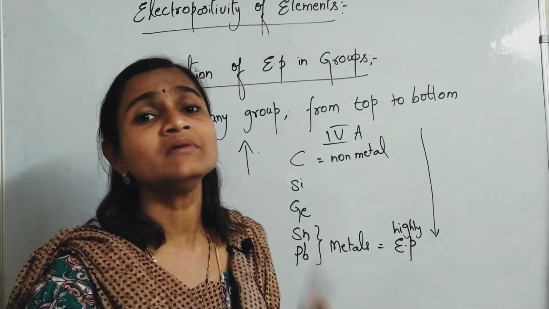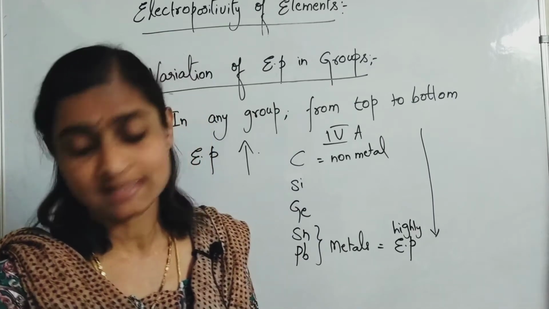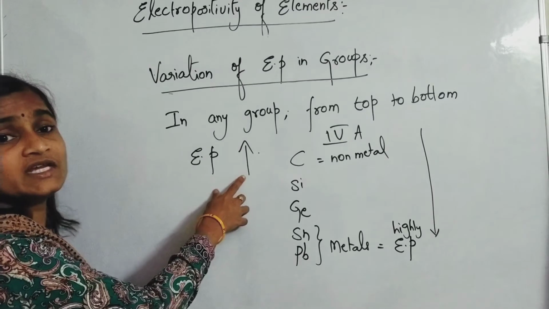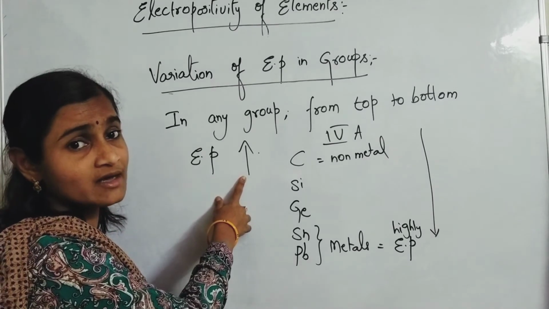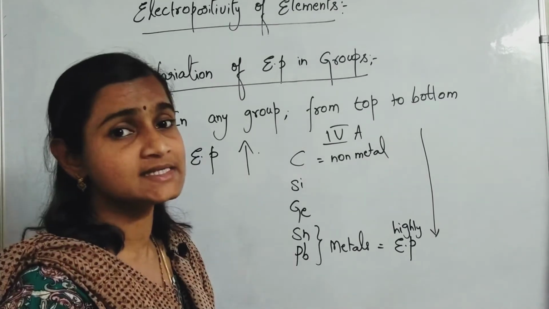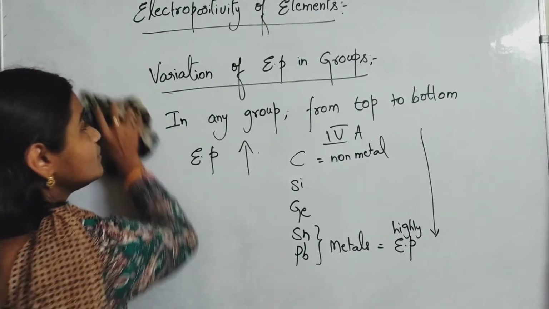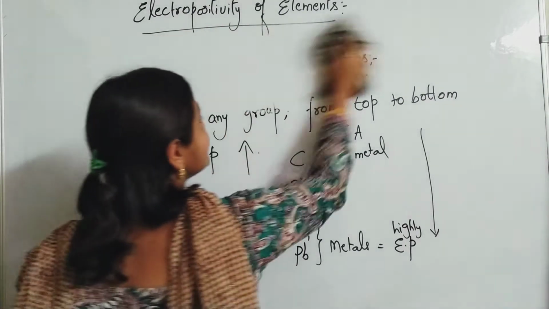From top to bottom, electropositivity increases. Upward arrow I have drawn here, which means electropositivity increases.